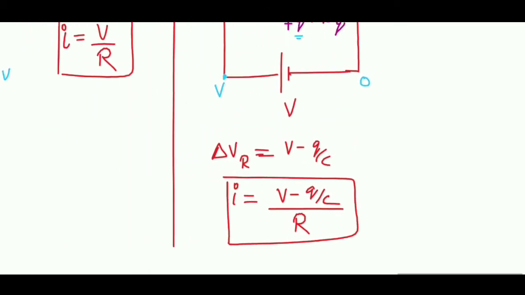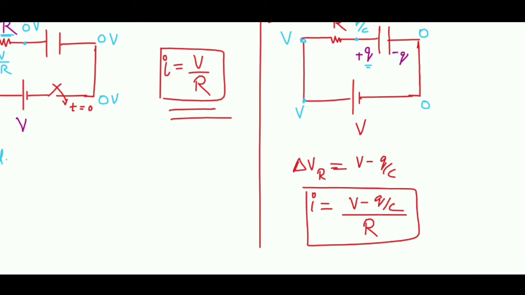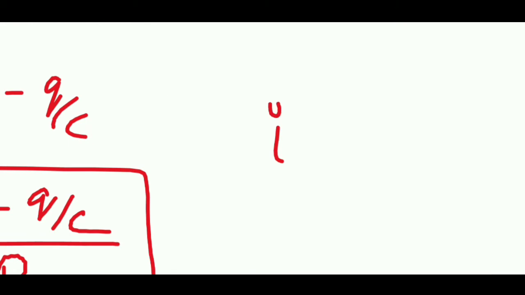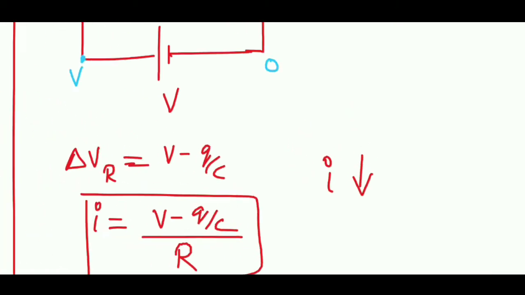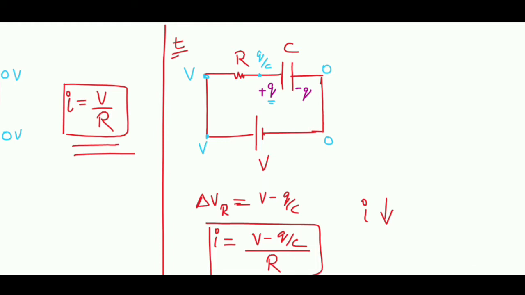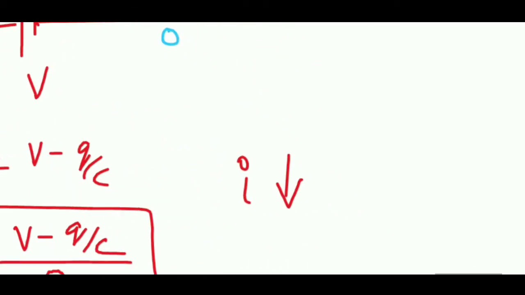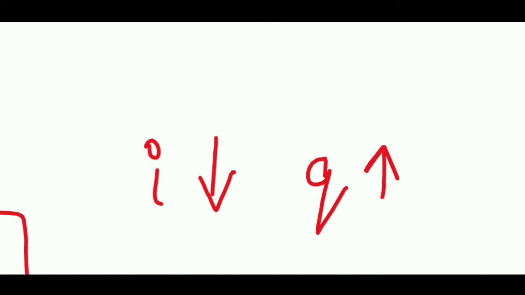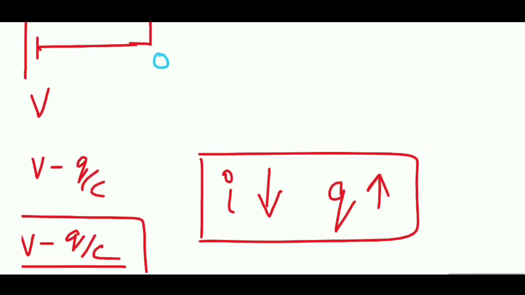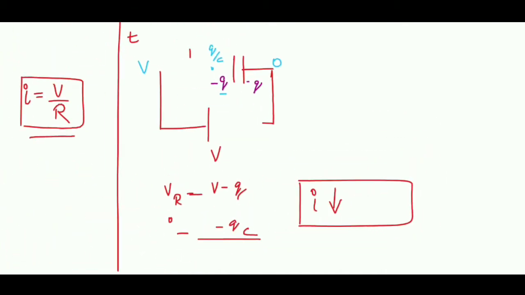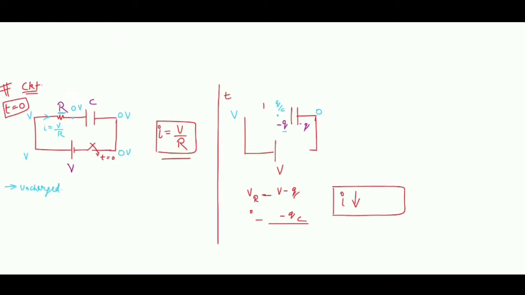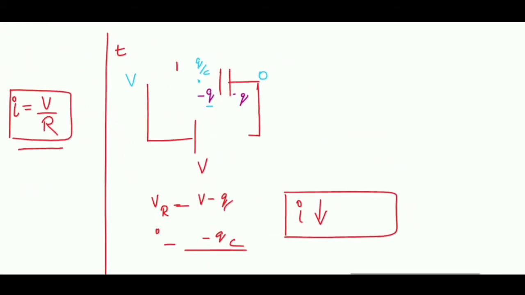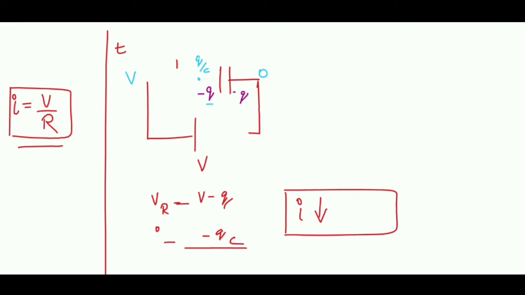Now this current obviously is lesser than V by R, because we have subtracted the Q by C factor from V. So the current has decreased. And what can you tell about the charge on the capacitor? The charge has increased. So what is happening in the circuit is that the current is slowly decreasing, and the charge is increasing. This is what you can conclude from this setup.